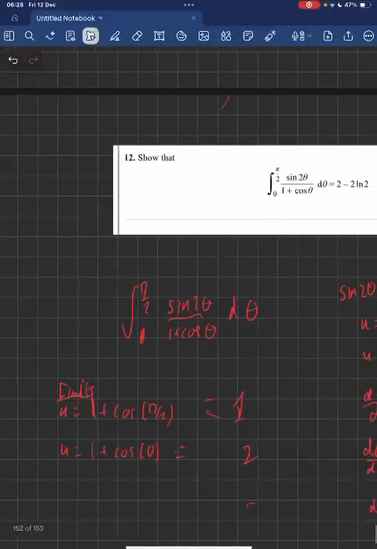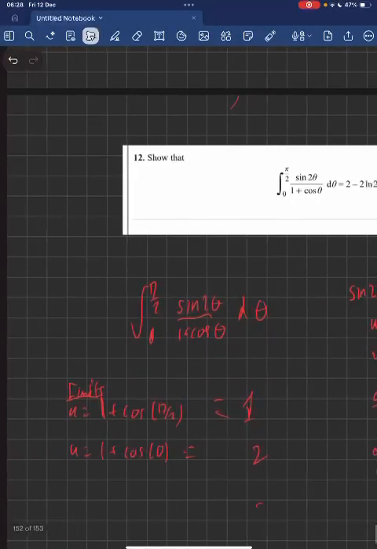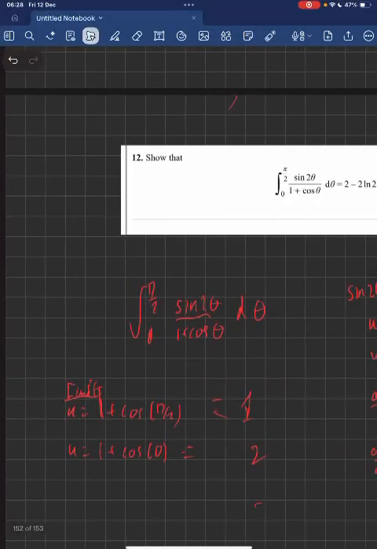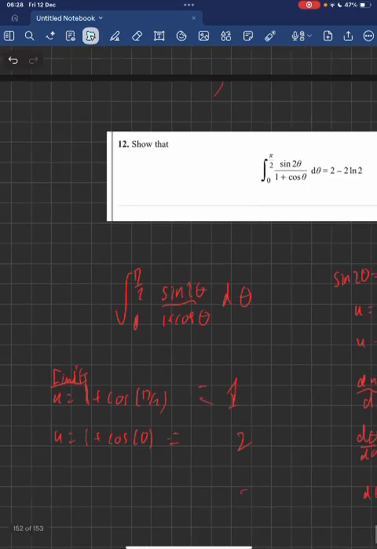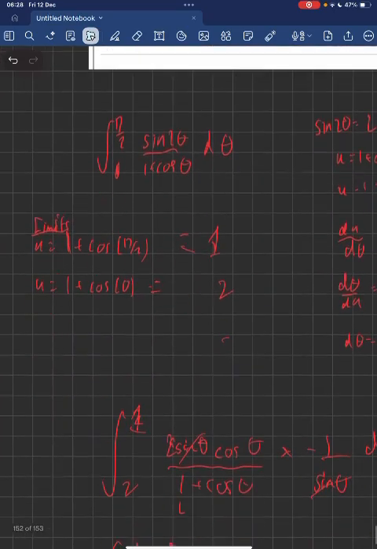So, because I've done that, I can say that u is equal to 1 plus cos pi over 2 for the limit. So the first limit will be 1, and u equals 1 plus cos 0, and that should equal 2. And there's nothing wrong with that. You can have your limits like this. So I'll keep my limits like that, and I'm not going to move them.